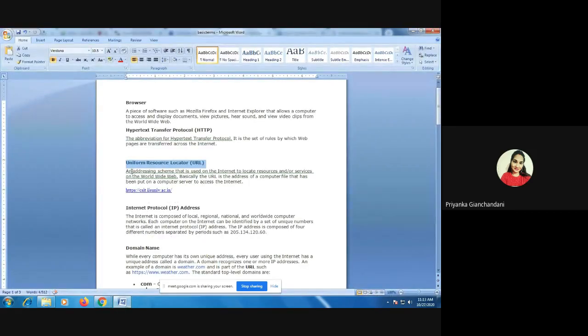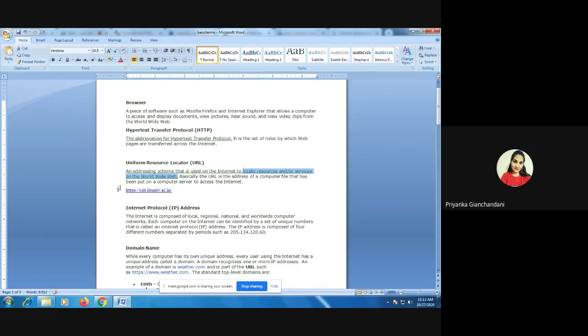A URL is an addressing scheme which is used to locate a particular resource or a particular service on the World Wide Web. So, when we want to search for one particular website over the World Wide Web, what is World Wide Web? It is the server where all your web pages are stored. Whenever we have to search for any particular website, we need to know the URL of that particular website, right?